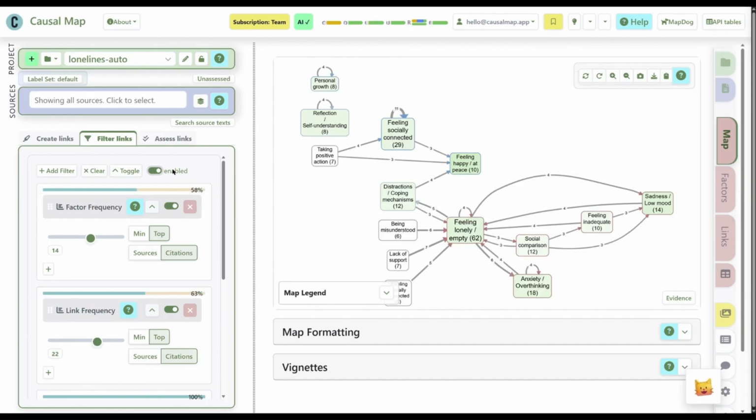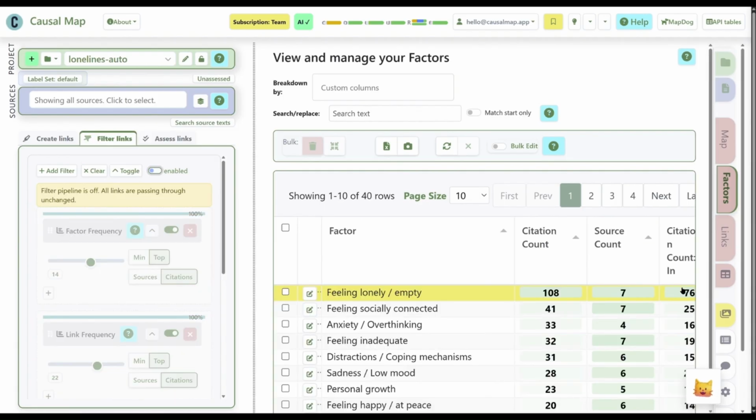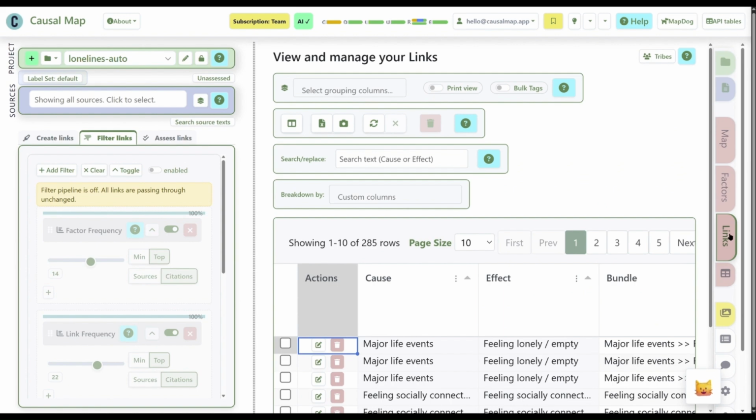It's best to look at the most important and frequent things, and you can see now that instead of 200, I think it was, factors, we've now got 14, and even when we don't put the filter on, we've only got 40, and it's the same number of links because we've not done anything to the actual links themselves. We just recoded the causes and the effects.